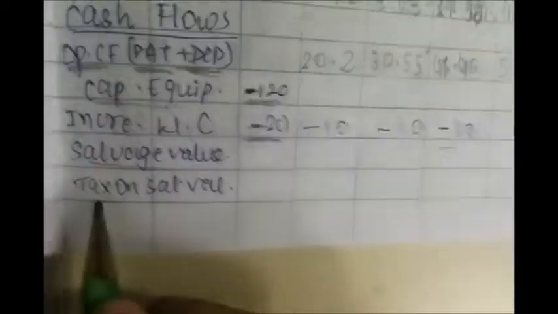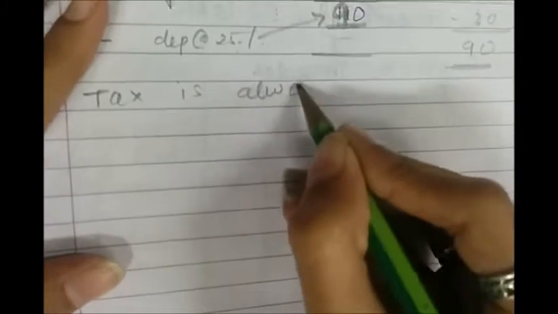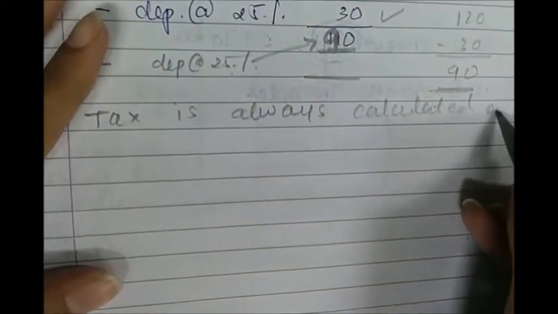Then we need to calculate tax on salvage value. Now one thing you have to remember while calculating the tax is that tax is always calculated on income.